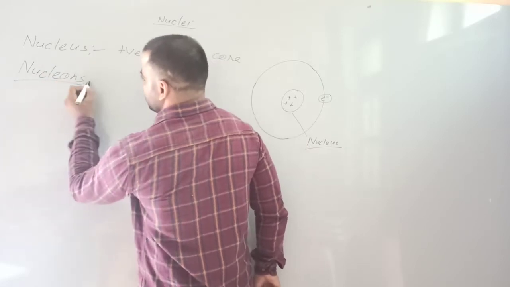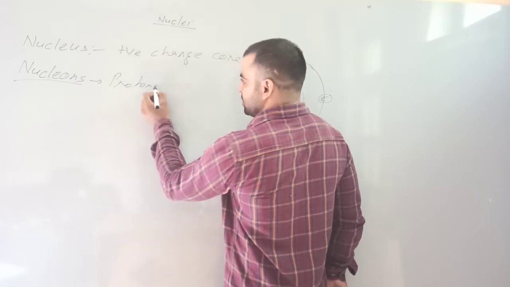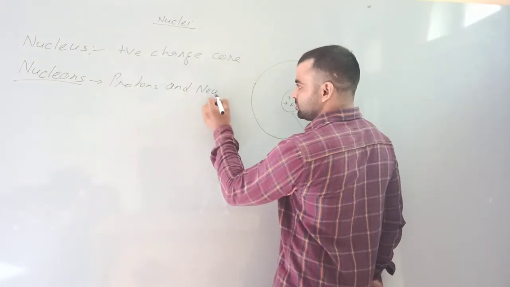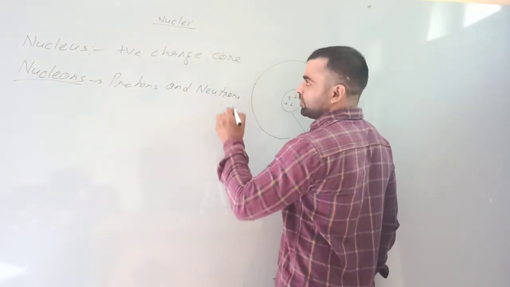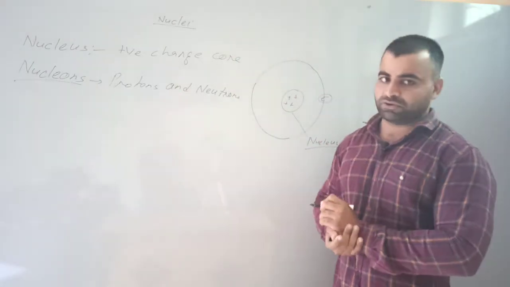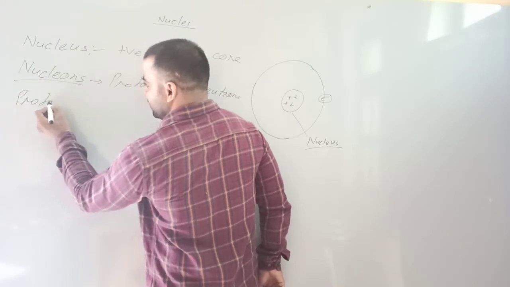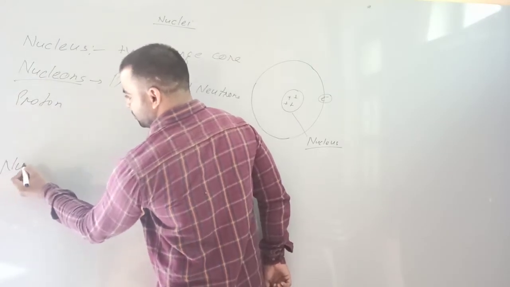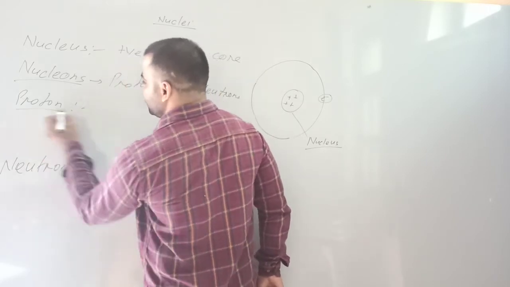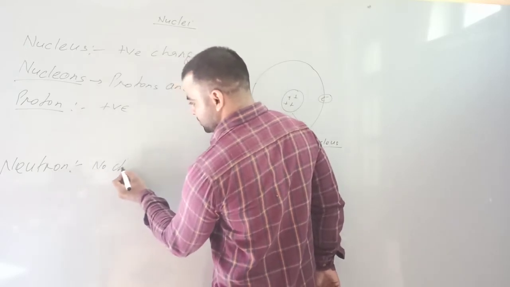Nucleons means protons and neutrons. Nucleus contains nucleons, protons and neutrons. Now we will discuss about proton and neutron. Proton is positively charged and neutron has no charge.